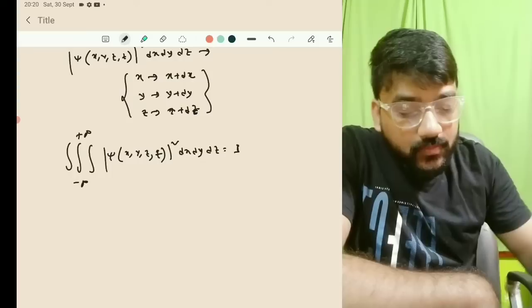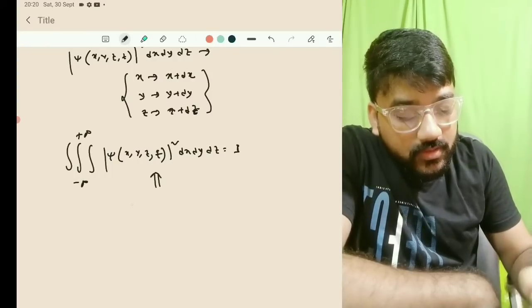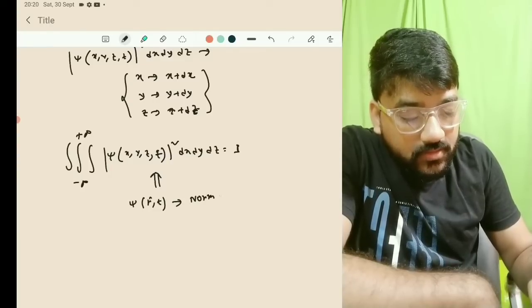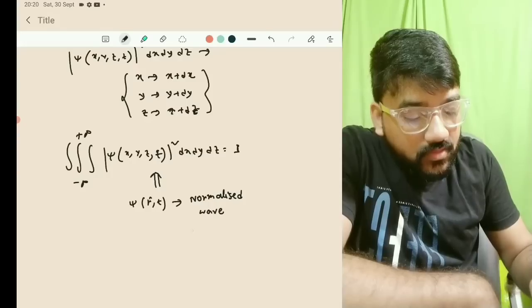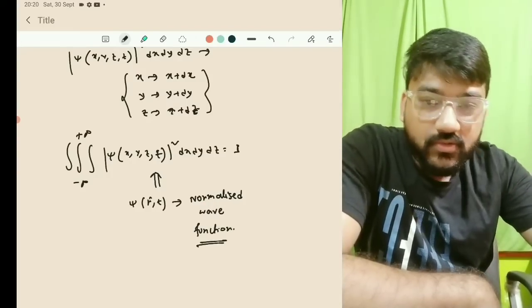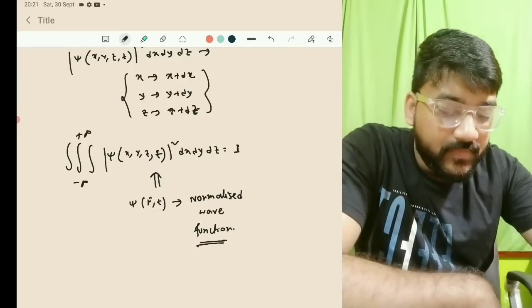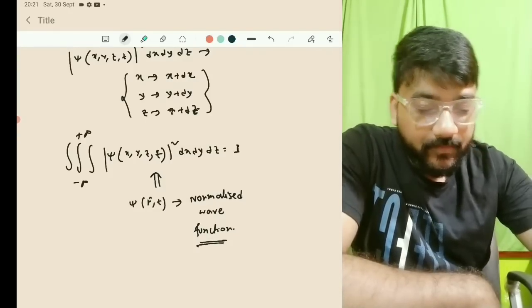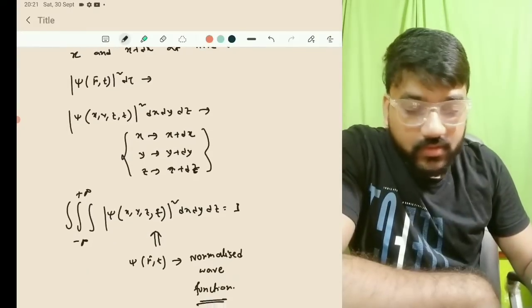And if the wave function follows this property, then this wave function psi of r comma t, or you can say psi of x, y, z comma t, is known as the normalized wave function. You should remember this thing. This Max Born interpretation is also very important when you talk about the probability of finding the particle in any interval. So this is how you can remember this.